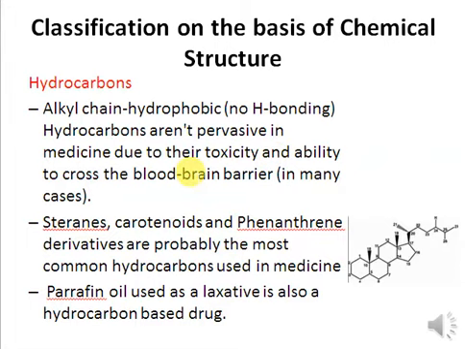Commonly used hydrocarbon-based medicines include the steroids. This is the structure of a steroid here. So commonly used hydrocarbons include the steroids, carotenoids, and phenanthrenes. Also, paraffin oil is used as a laxative. If you have very severe constipation, you are given paraffin oil. It helps to cure the constipation, right? So these are a few examples of drugs that belong to the category of hydrocarbon-based drugs.